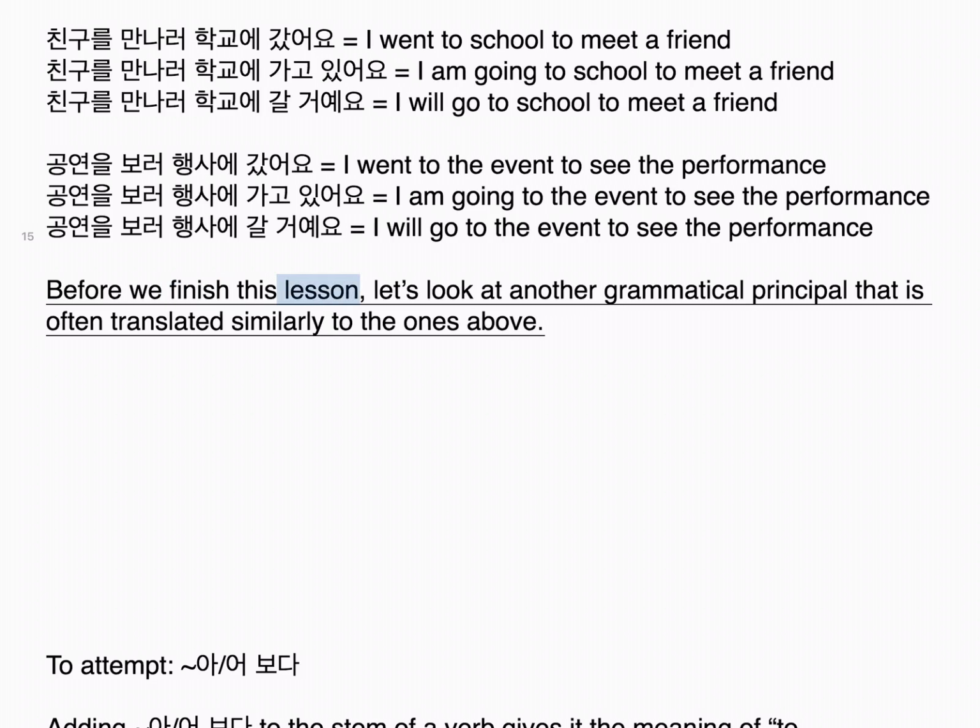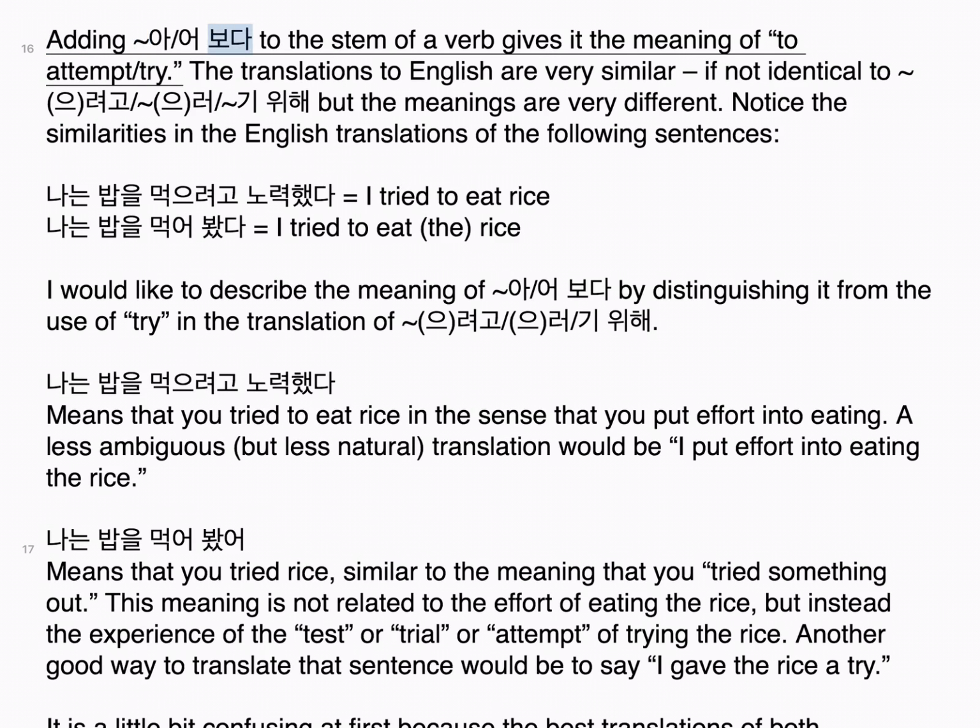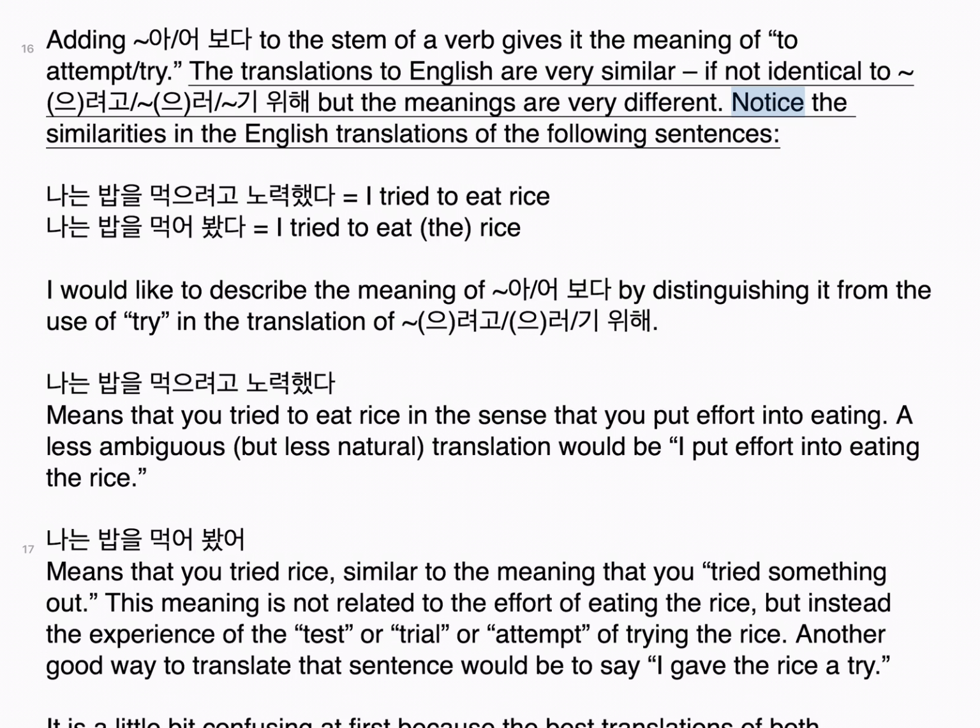Before we finish this lesson, let's look at another grammatical principle that is often translated similarly to the ones above. To attempt: 보다. Adding 보다 to the stem of a verb gives it the meaning of "to attempt, try." The translations to English are very similar, if not identical to, 으려고 or 기 위해, but the meanings are very different.